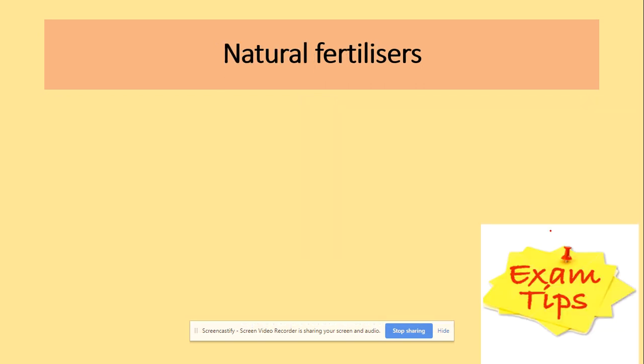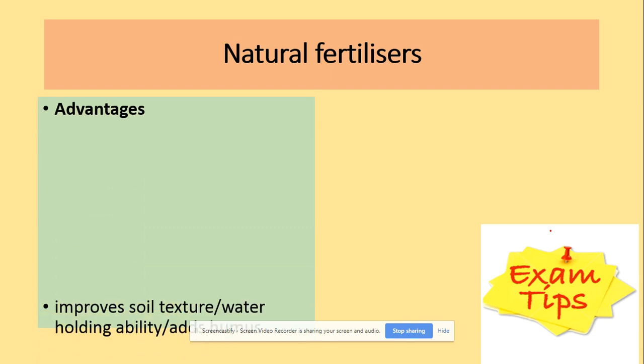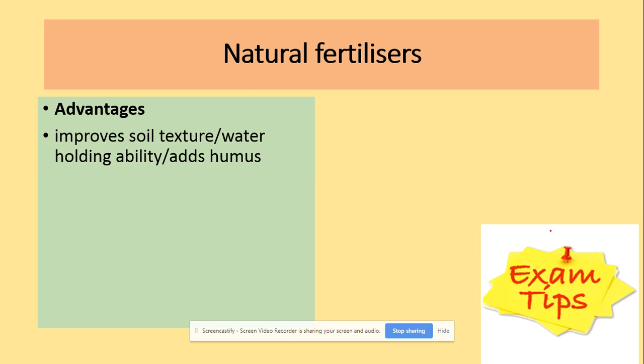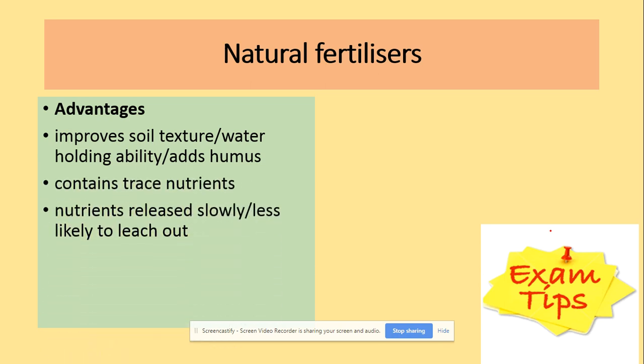So natural fertilizers, let's have a look at what the examiner could possibly ask for. They could ask for the advantages: improve the soil texture, contain trace nutrients, nutrients are released slowly, less likely to leach out, because leaching is one of the problems that we could deal with.